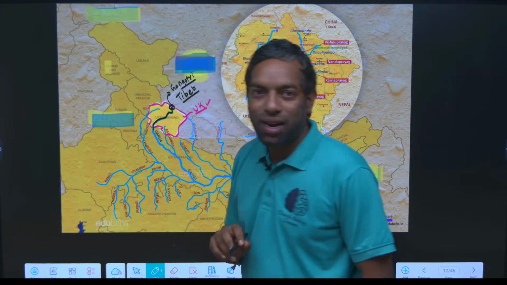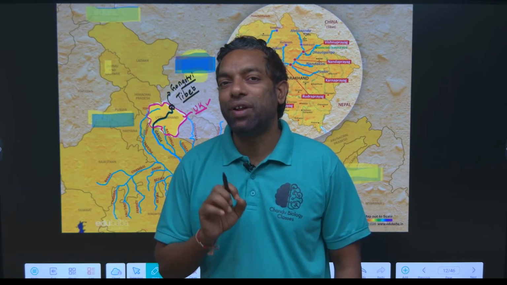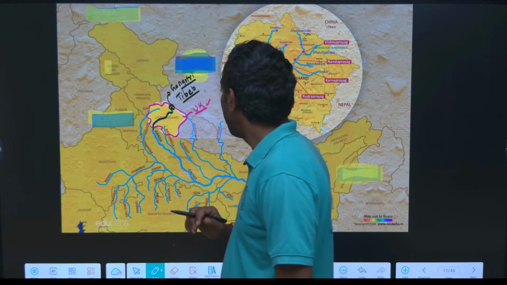We cannot call it the Ganga river where the glacier melts. It meets another river, the Alaknanda, which we are going to discuss.